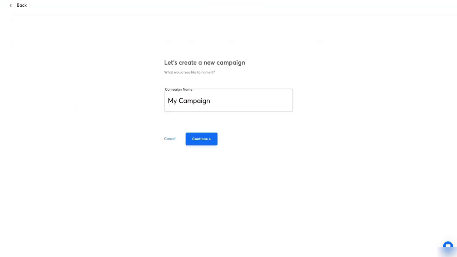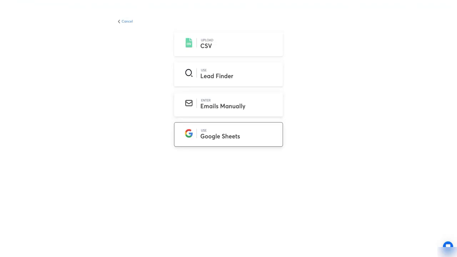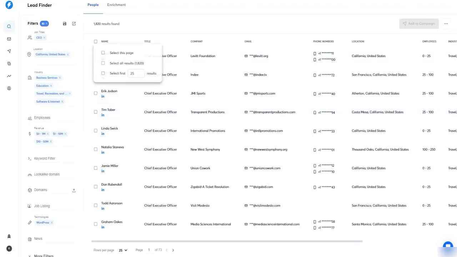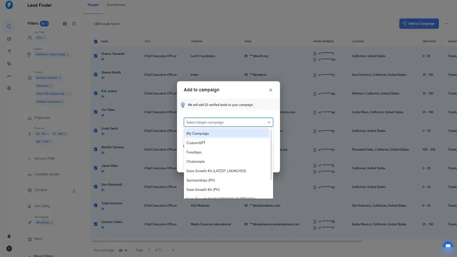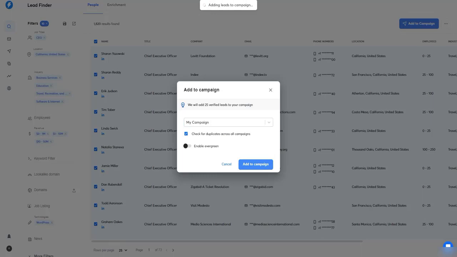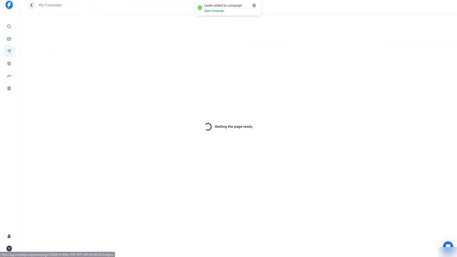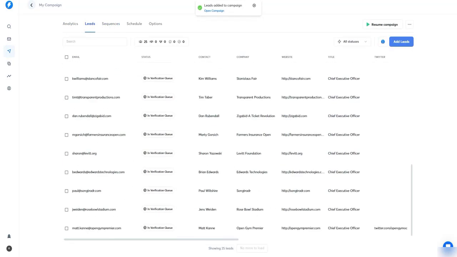to go to campaigns, hit add new, my campaign, continue, and here you just have to add the leads. And to add the leads, obviously you will just hit add leads, and then using lead finder, here we have this lead finder. We'll select the number of leads we want to import. I'll hit add to campaign, select the campaign, then I'll hit add to campaign, and all the leads would be added to the campaign. Then I'll just go to my campaign, and here you can see 25 leads are added.